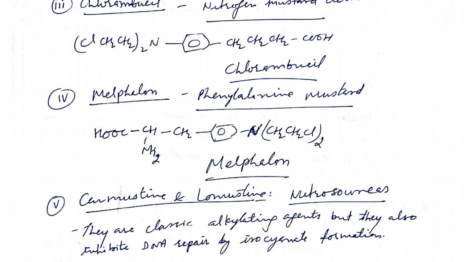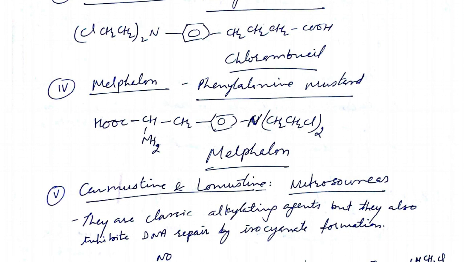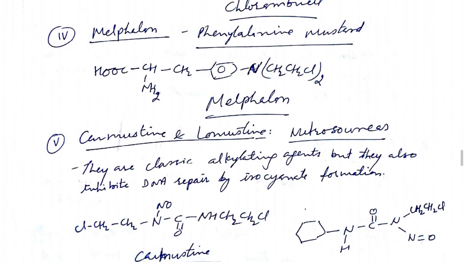Why the mustard? Because it contains two chloroethyl groups on the nitrogen. So this is called a mustard, like nitrogen mustard previously, and this is the phenylalanine mustard, the common name for melphalan. That is the beta position, and this is melphalan.